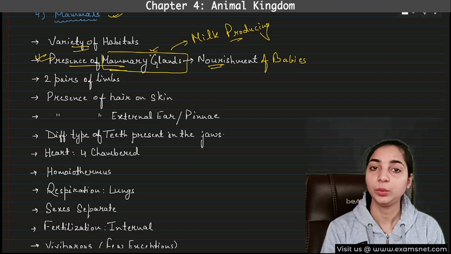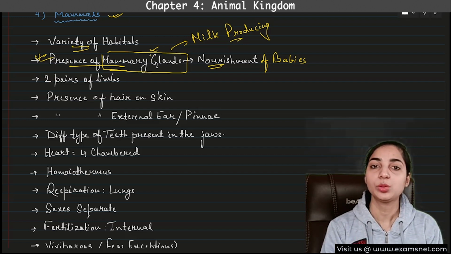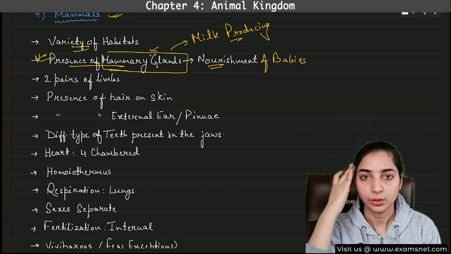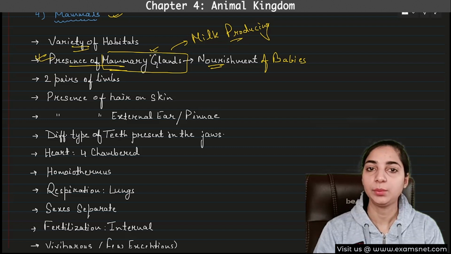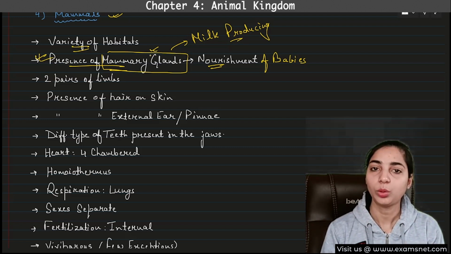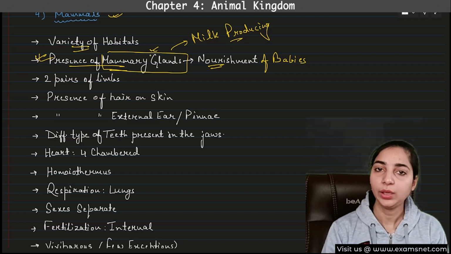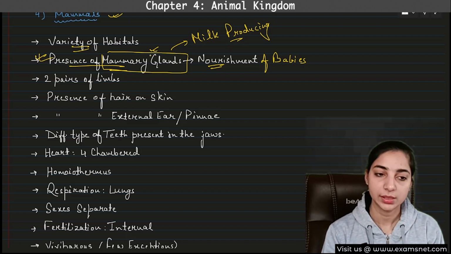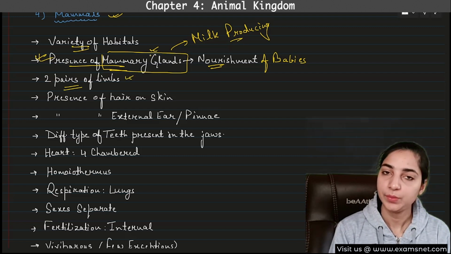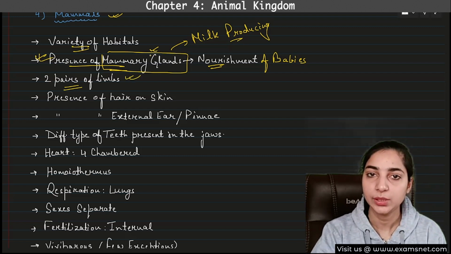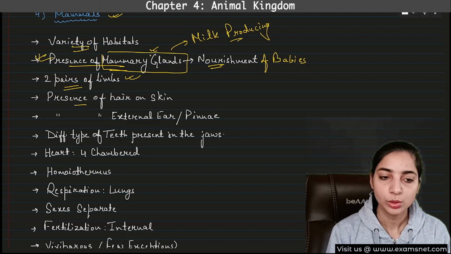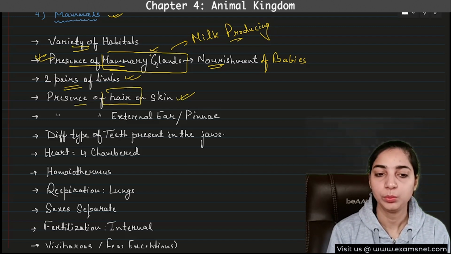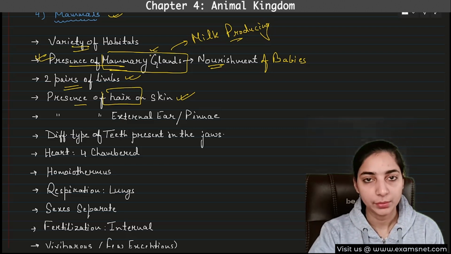Other than this, there is one more important characteristic, that is the presence of hair. We have hair on our body, but other animals do not have hair. That means before mammals, none of the animals had hair on their body. Only mammals have hair. Whether it is cow, dogs, cats, buffalo, anything, they all have hair on their body, because these are mammals. Then they have two pairs of limbs. Definitely these are tetrapoda, that means four limbs. Presence of hair on skin, I have already told. This is again an important characteristic of the mammals.